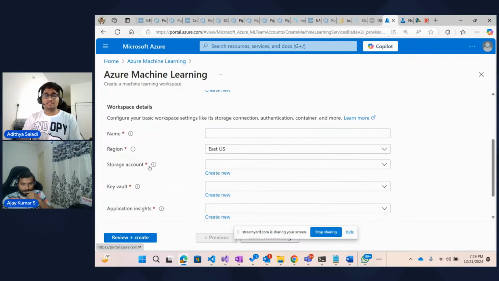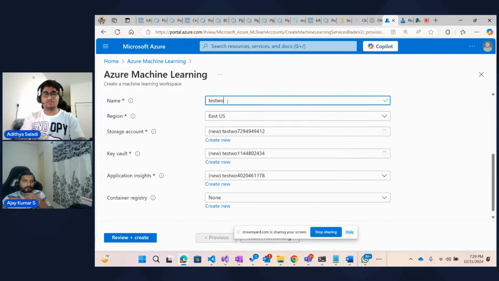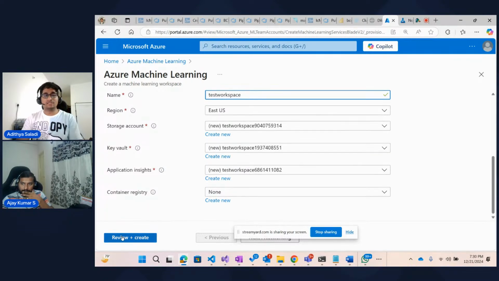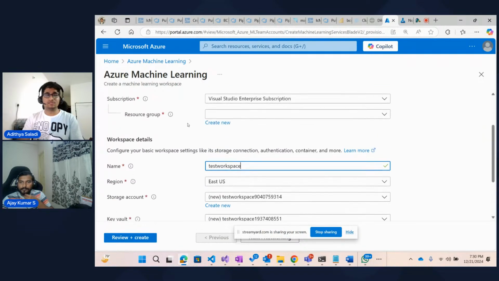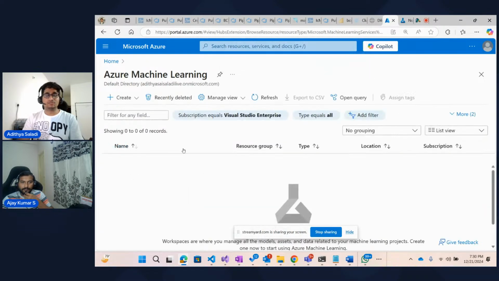All of the other details like the storage account and key vault, like if I name it test workspace, will all be created by default. You don't have to do anything for that. Once that is done, click on review and create. It will be reviewed. If everything is in an acceptable state, you'll get an option to create. You just have to click on the button and create the resource. In my case, I'm not going to do that because I already have an active resource, so I'm going to use that.